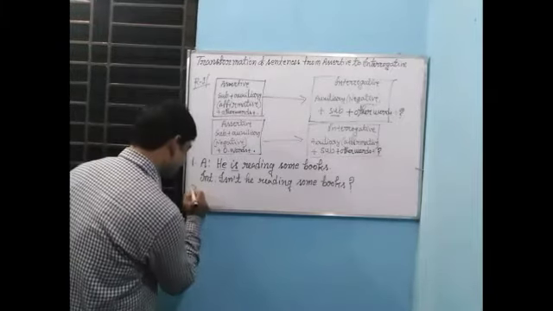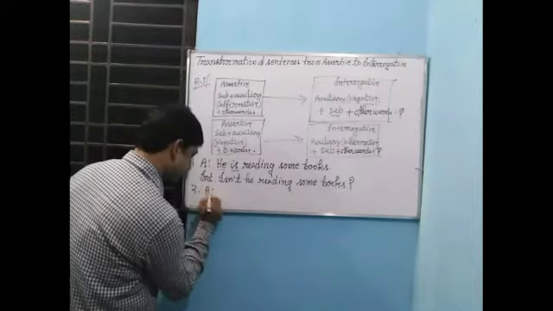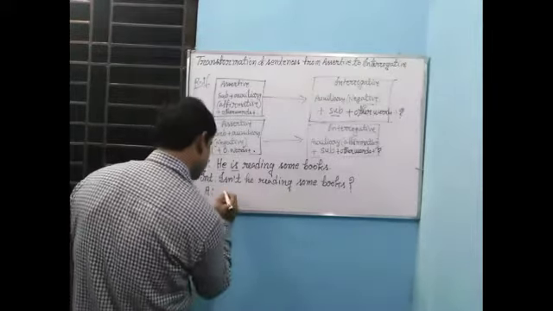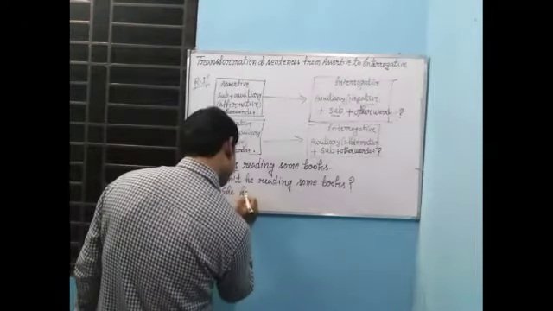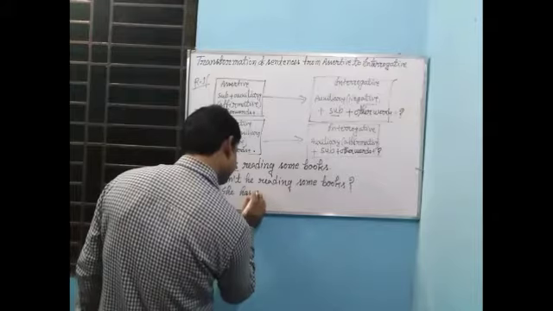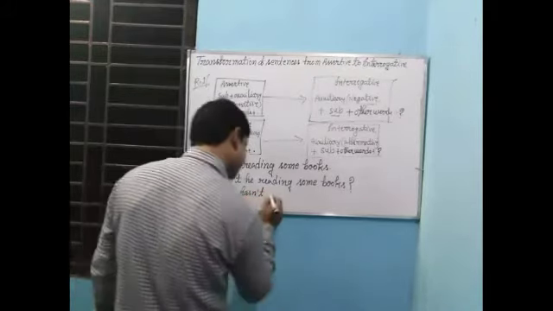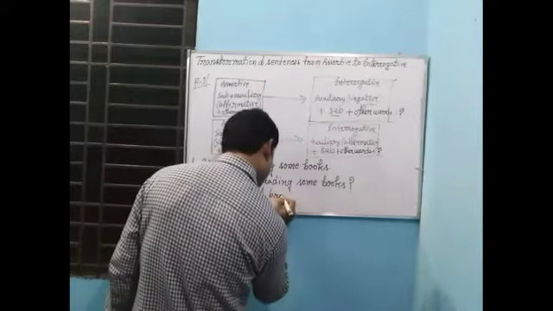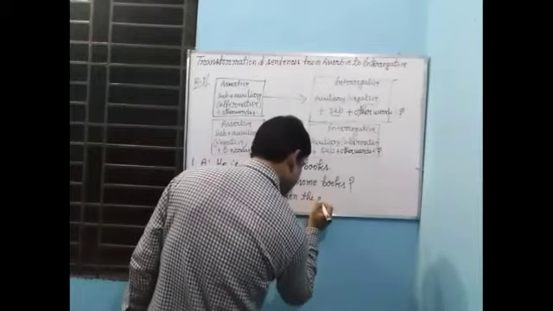Okay, now take another example. In an assertive sentence, suppose you have got: She hasn't broken the glass.